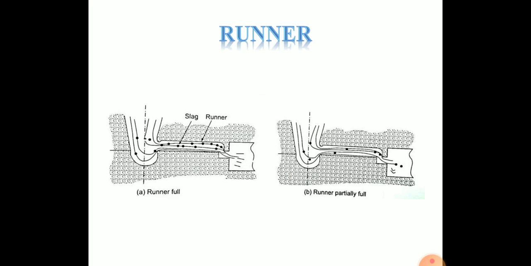See in the figure, there are two types of runner: runner full and runner partial full. In the first figure there are many slag, and in the second figure the slag is low.